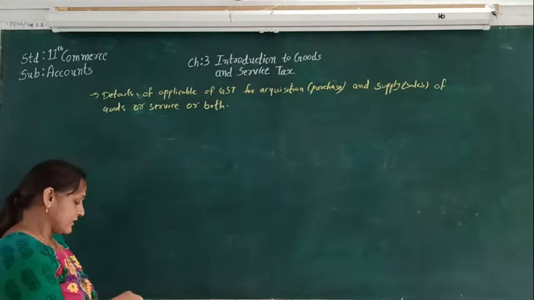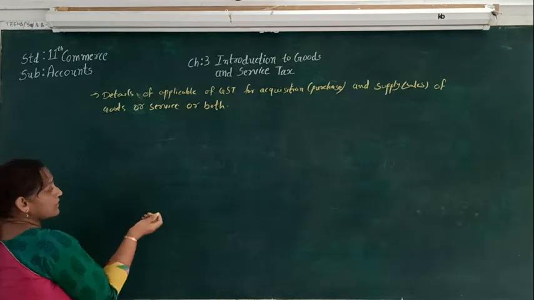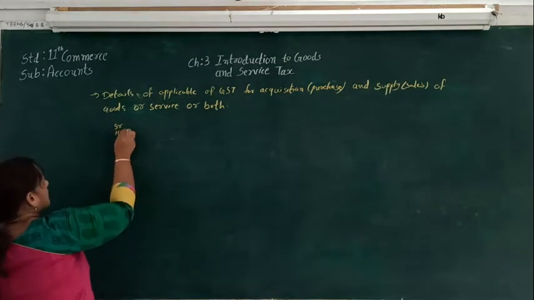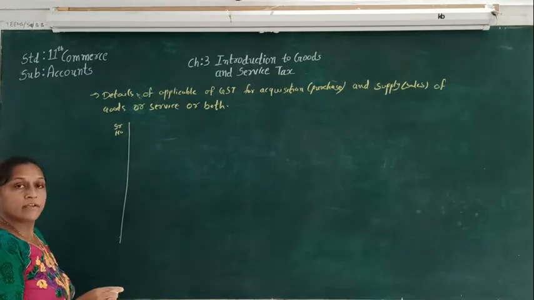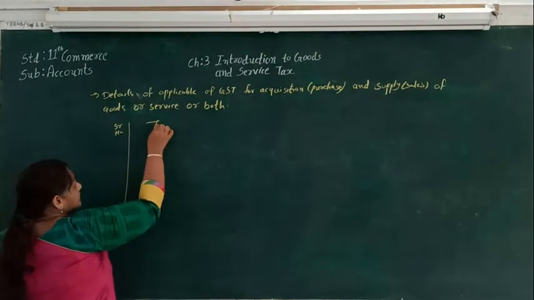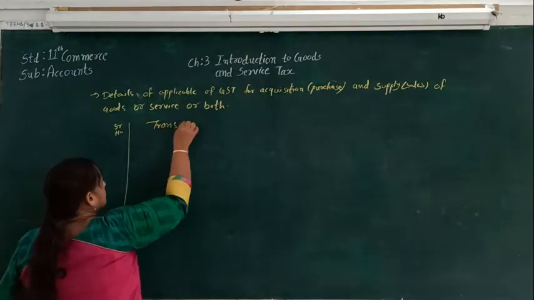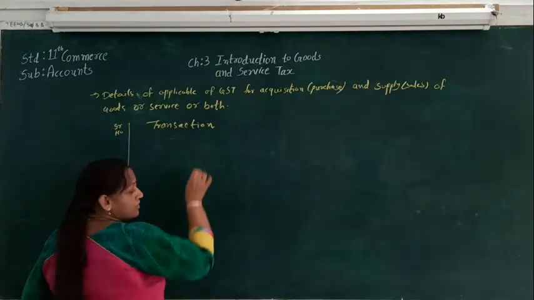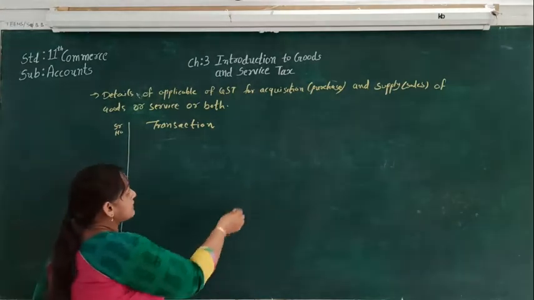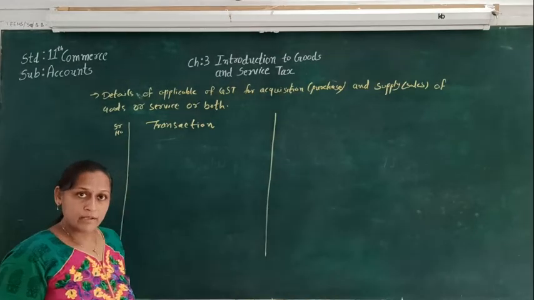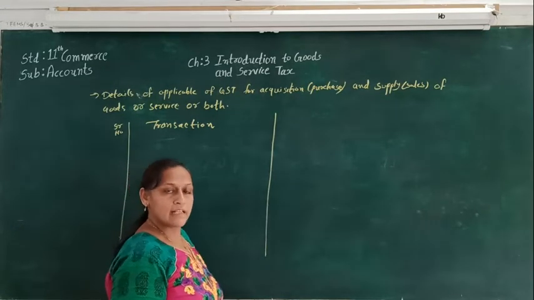Let's make one table for that. Serial number, and then the transaction. We are going to see which type of transaction it is. It can be acquisition of goods and service, or supply of goods and service.